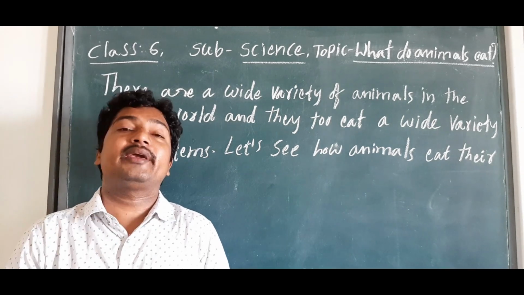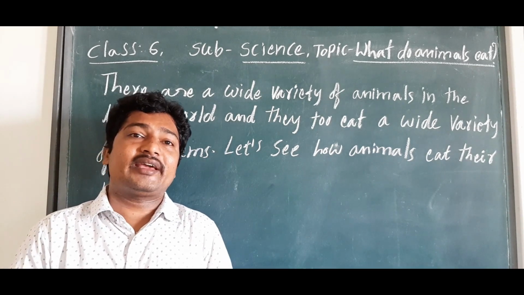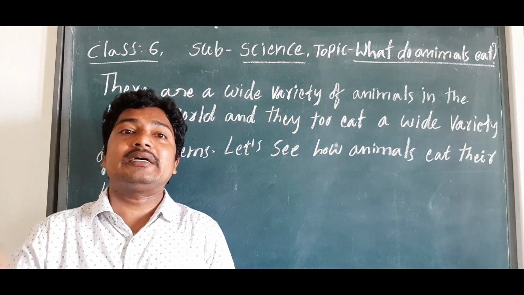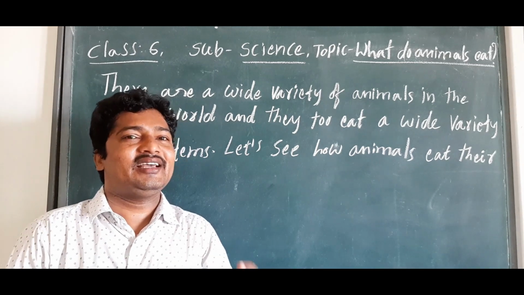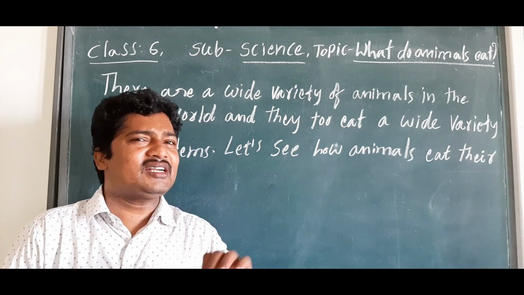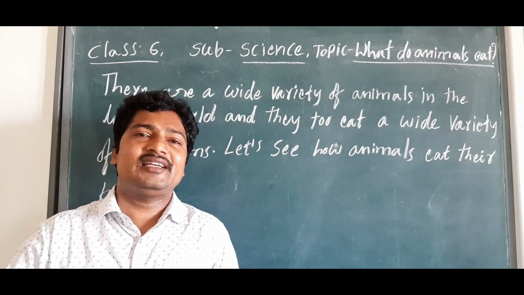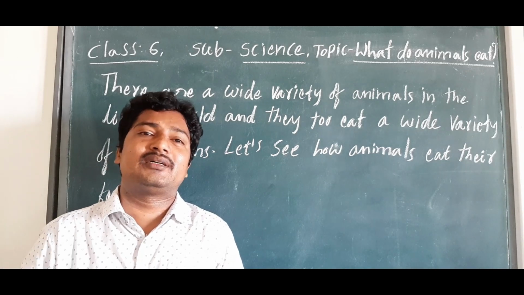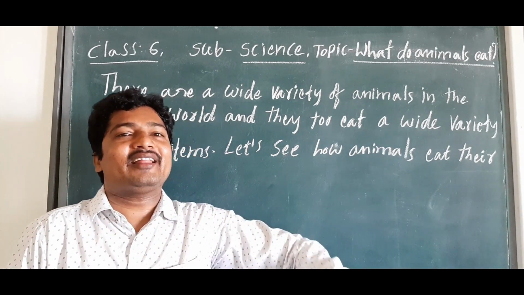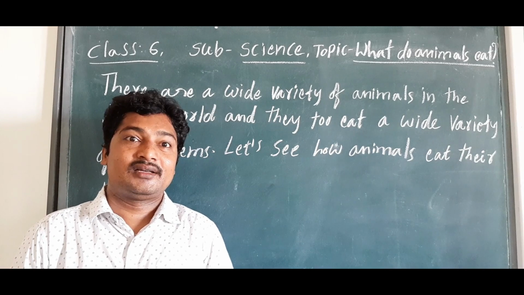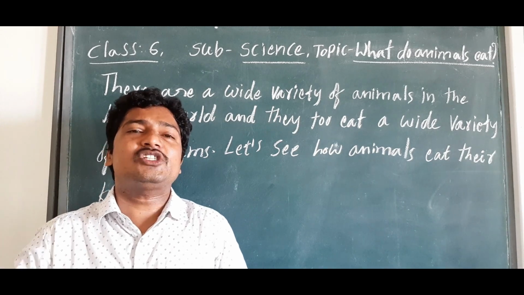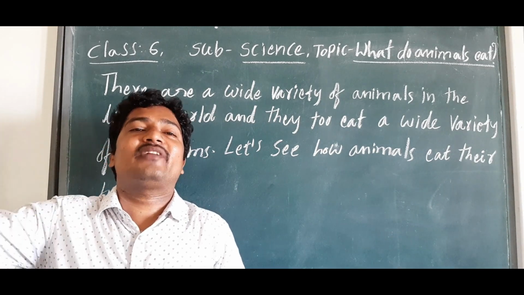For example, a beak we can see in birds, but not in human beings or other animals. We can see wings only in birds, because wings help them fly.